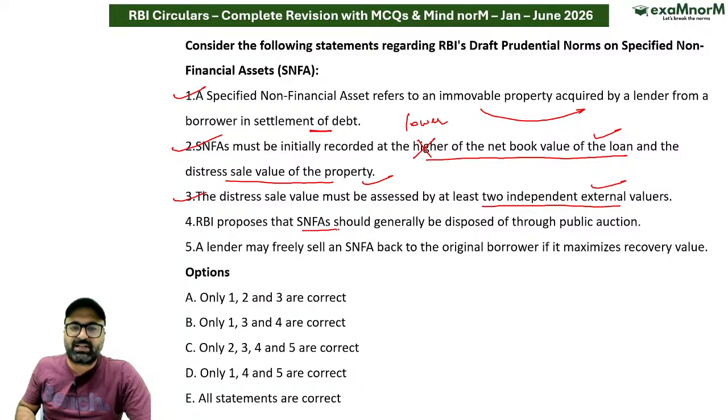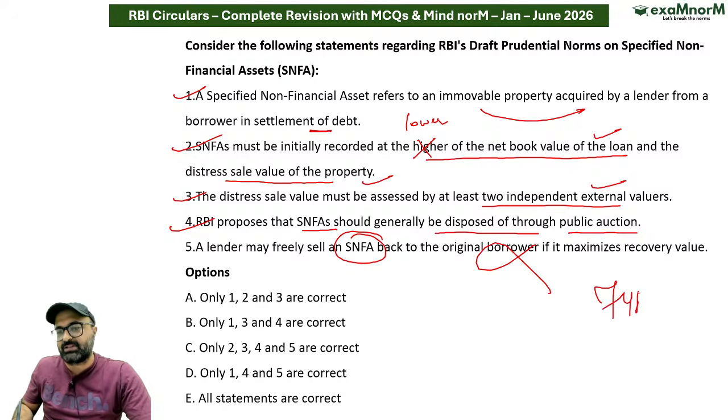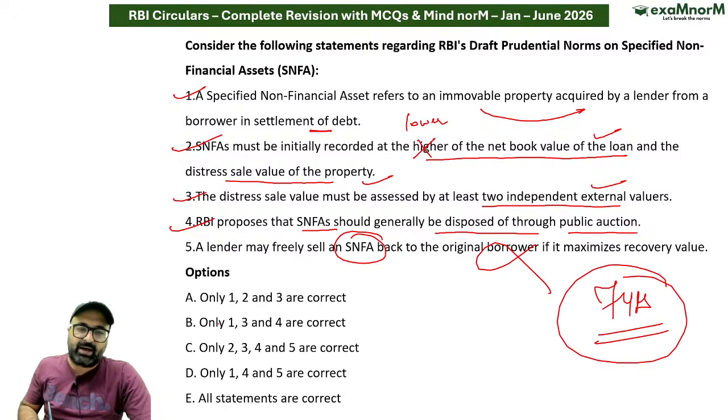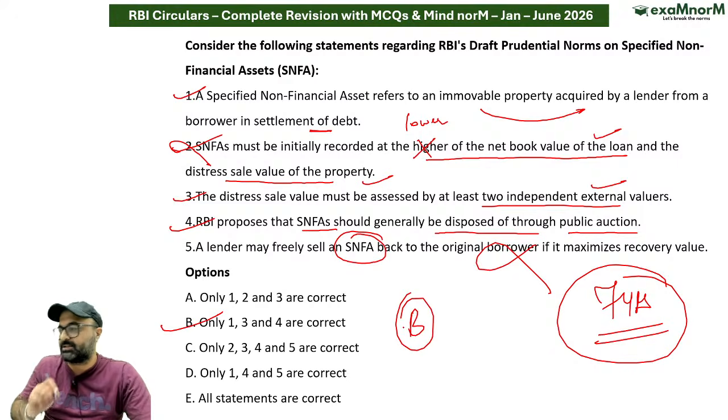RBI proposes that SNFA should generally be disposed of through public auction. बिल्कुल सही है कि सर इसे public auction से ही dispose of किया जाएगा, not by any other means. A lender may freely sell SNFA back to original borrower, no, and after 7 years, SNFA will become the property of bank if it is not settled. If it is not settled, तो आंसर क्या बनेगा? Sir, answer to this particular question will be 1, 2, 3 and 4. Achha, second is wrong. So answer is going to be 1, 3, 4. B option is the correct answer.